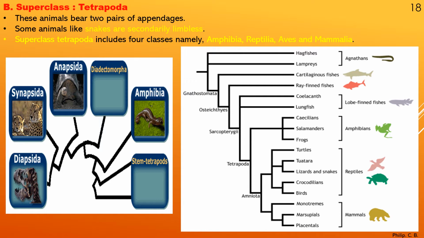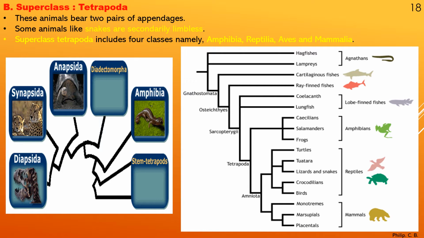Amphibia, then stem tetrapods, again they don't have an exact image of this particular species. Otherwise, as you see, Anapsida is tortoise, Synapsida is cheetah, Diapsida they showed a reptile image, again it is a fossil part. But in case of two of these, they have not got any specific image or fossil. Then I put another image showing the origin, the connecting link, how it forms.